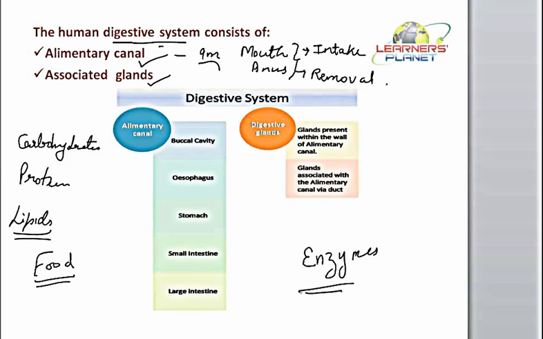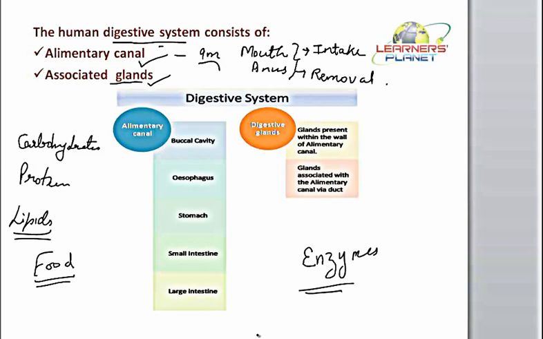So if these enzymes function inside the alimentary canal all the time, what will happen? Your own structure will be modified. It does not happen. The enzyme is secreted only when it is required. Such secretion of enzymes is a major function of the associated glands. Now, as there are different components, different enzymes are needed, right? All these differences are maintained by the design of the alimentary canal.